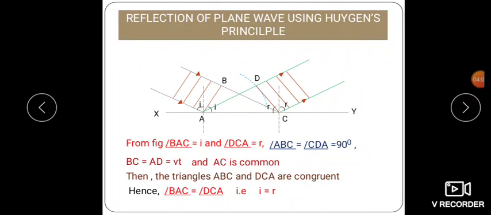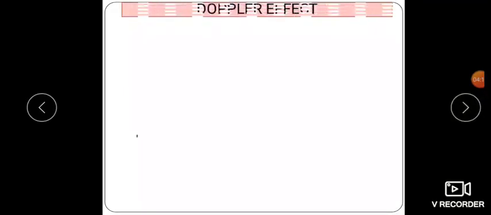Thus during the reflection of light, the angle of incidence is equal to the angle of reflection. So this is the reflection of a plane wave using Huygens principle. Next we will discuss the next concept, the Doppler effect.